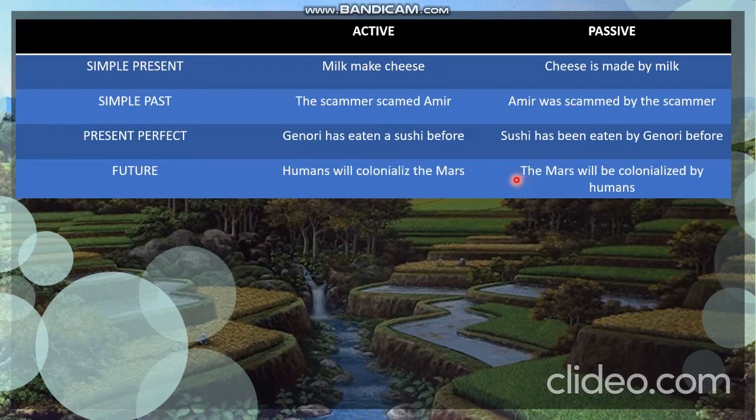And don't forget, the main form of passive is using be, and the verb is changed into verb 3. Mars will be colonized, with ed, by humans. Mars will be colonized by humans. So that's all from my explanation. The other subchapters will be explained by my friends. Thank you.